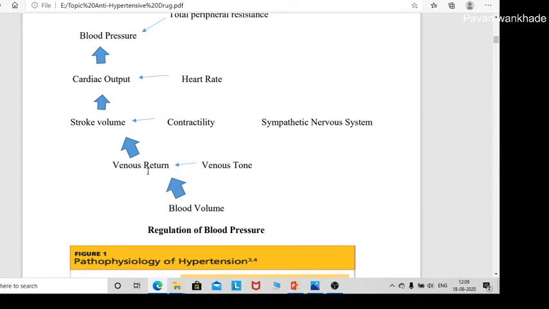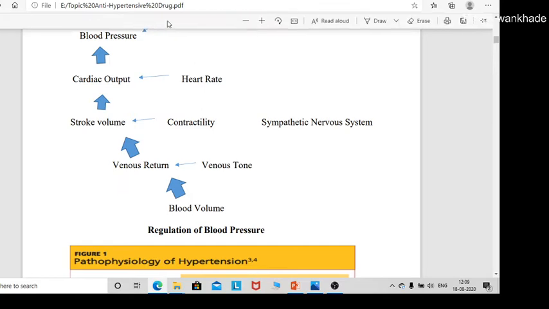Due to the increase in venous return, there is an increase in the stroke volume of the heart. If the stroke volume increases, it increases the cardiac output, and if cardiac output increases, it increases the blood pressure. So this is the pattern of regulation of blood pressure. If any one thing increases, it increases the blood pressure.